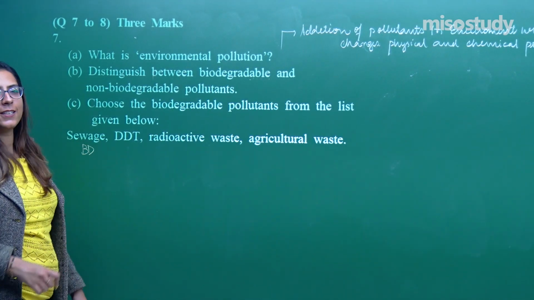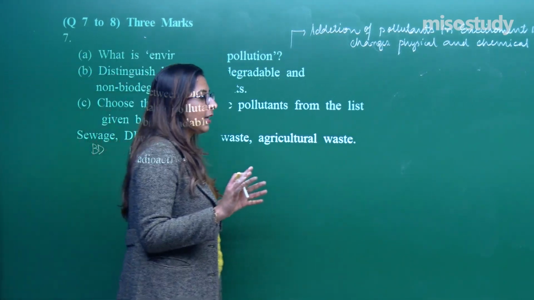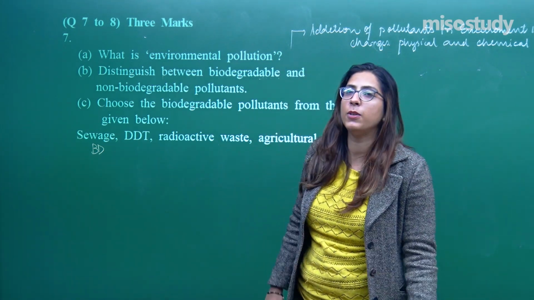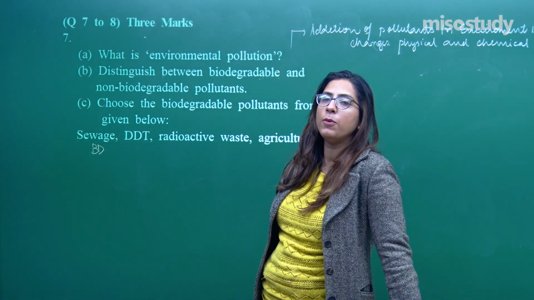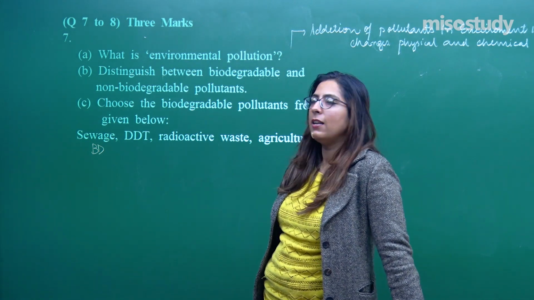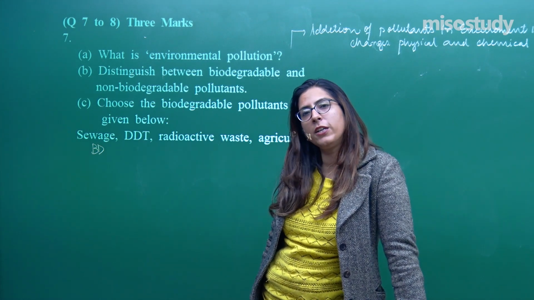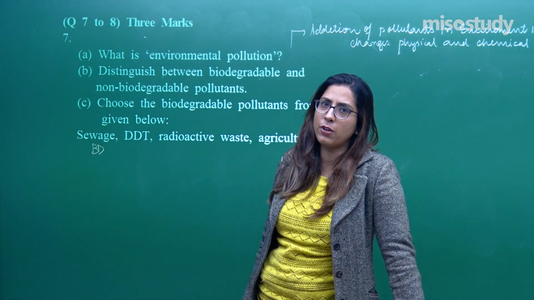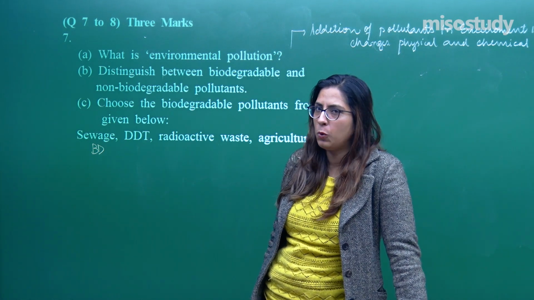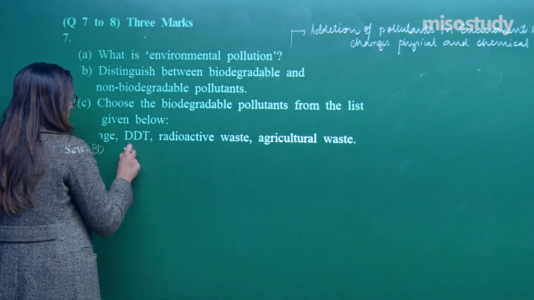Next, let's talk about the DDT. We have learned about the huge history of the DDT, that DDT acts as a major pollutant because it accumulates and causes bioaccumulation of pesticides. These DDT remain persistent within the body tissue and their concentration increases from one trophic level to another. So can I say that they are biodegradable? No, I cannot. In fact, they are non-biodegradable.